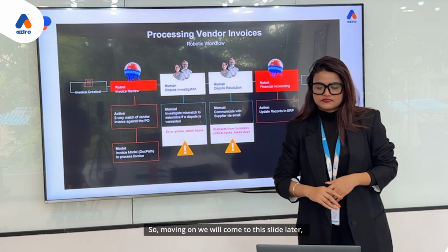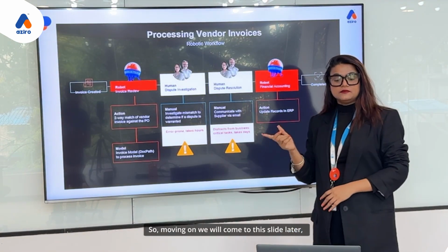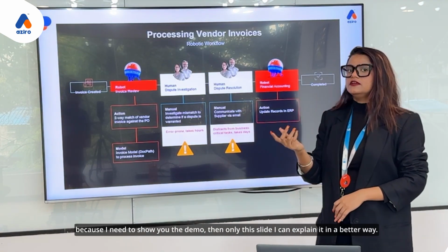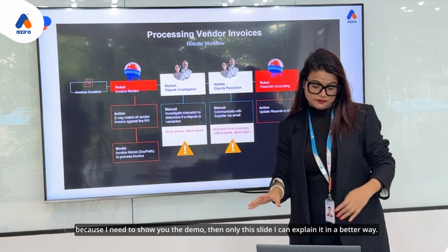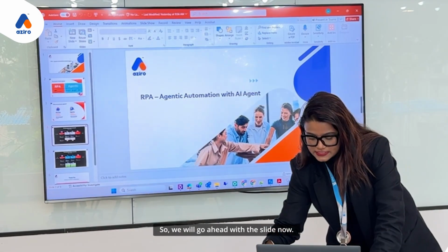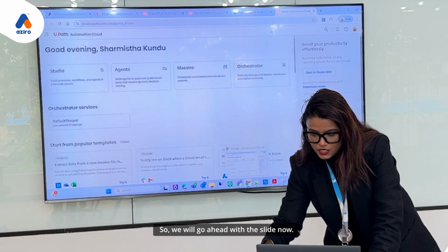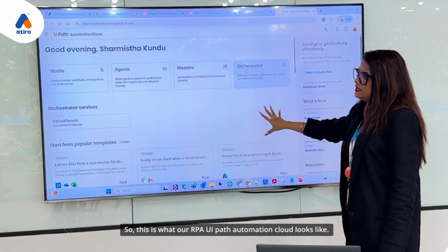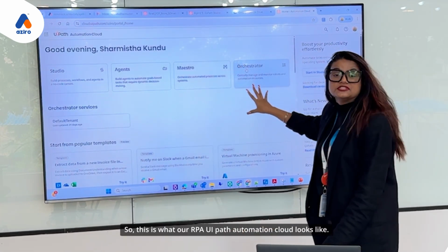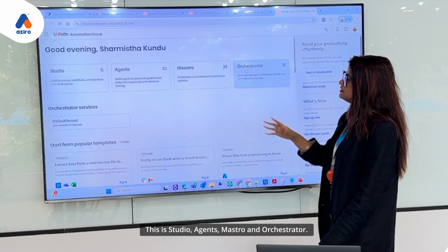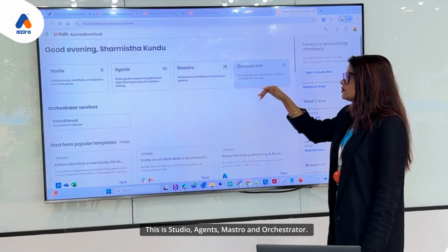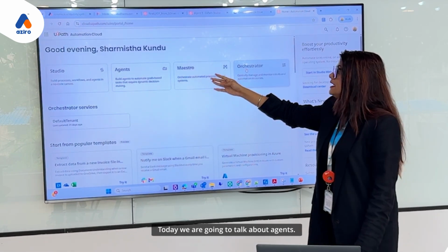Moving on, we will come to this slide later because I need to show you the demo. Only then can I explain this slide in a better way. So we will go ahead with our slide now. This is what the RPA UiPath Automation Cloud looks like. This is Studio, Agents, Maestro, and Orchestrator. Today we are going to talk about agents.